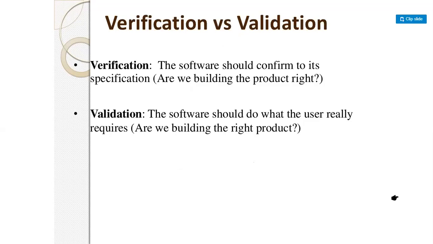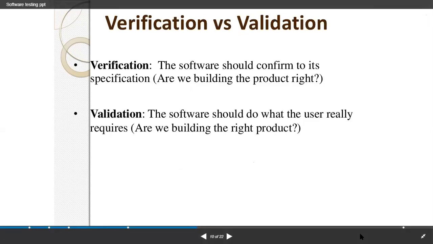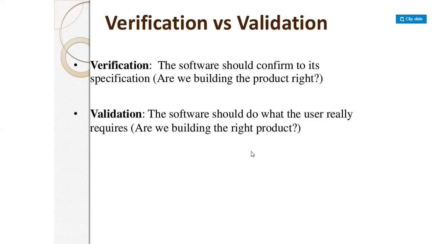Next is verification versus validation. Verification: the software should conform to its specification. Are we building the product right? That means we have to confirm whatever requirements we get from the programmer side, and the programmer gets from the customer side. Are we building the product right? That means the product which is developed is the correct one or not. Next is validation. The software should do what the user really requires.